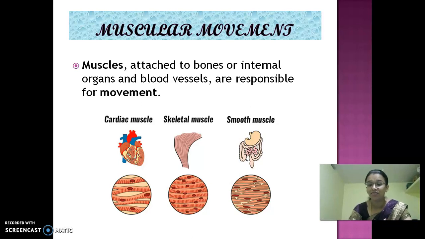And then we have some bones. How many bones do we have? Very good. We have 206 bones. How many bones we have? We have 206. But newborn babies have more than 300 bones. Okay. And then we have muscles. The bones are combined to form the skeleton system of our body.